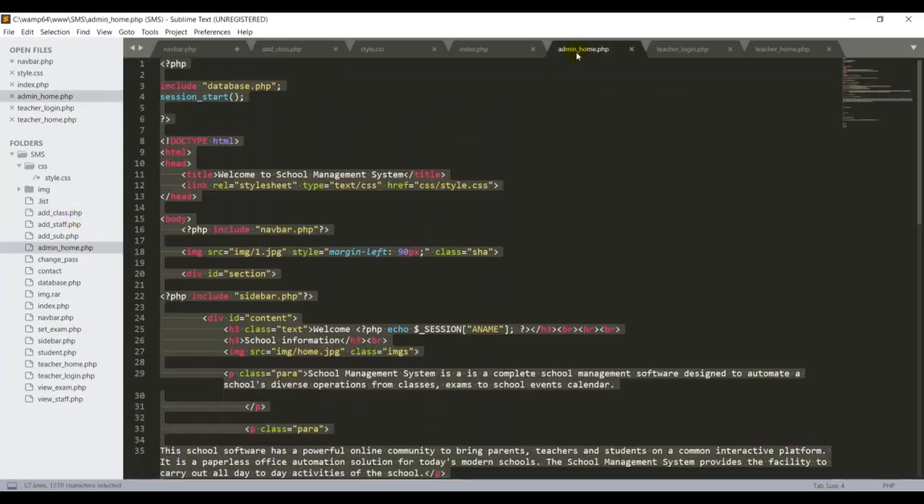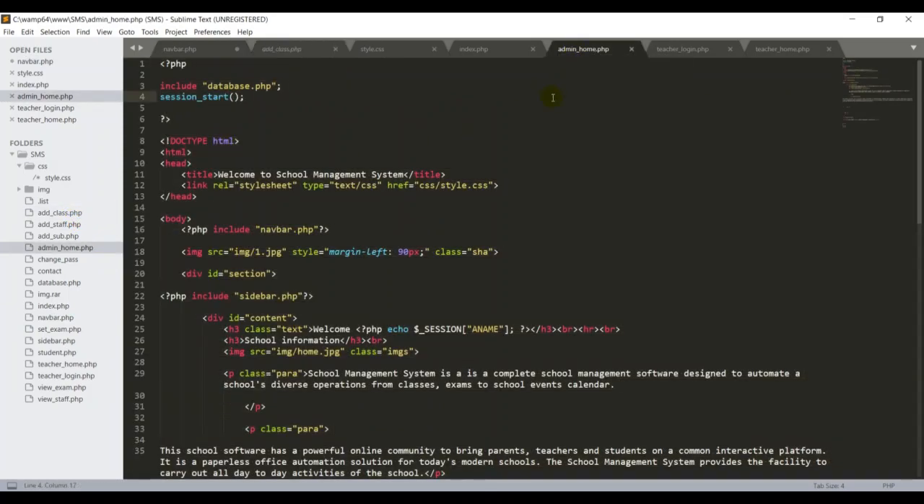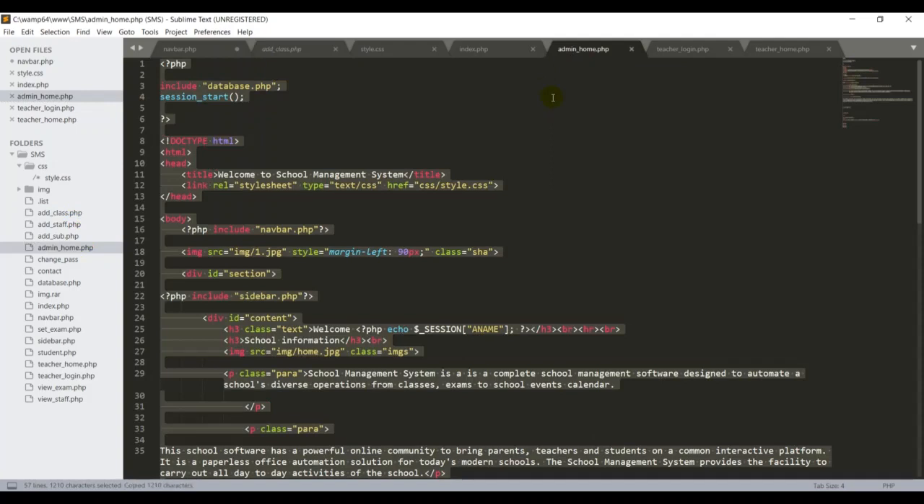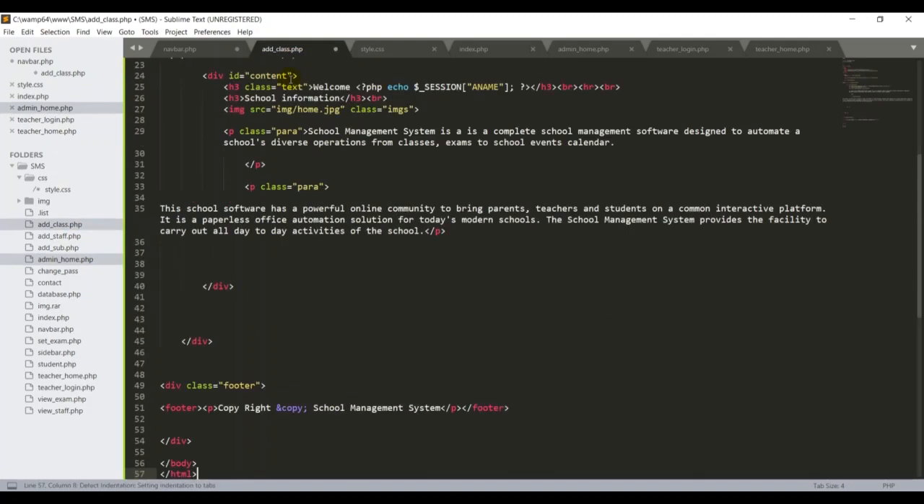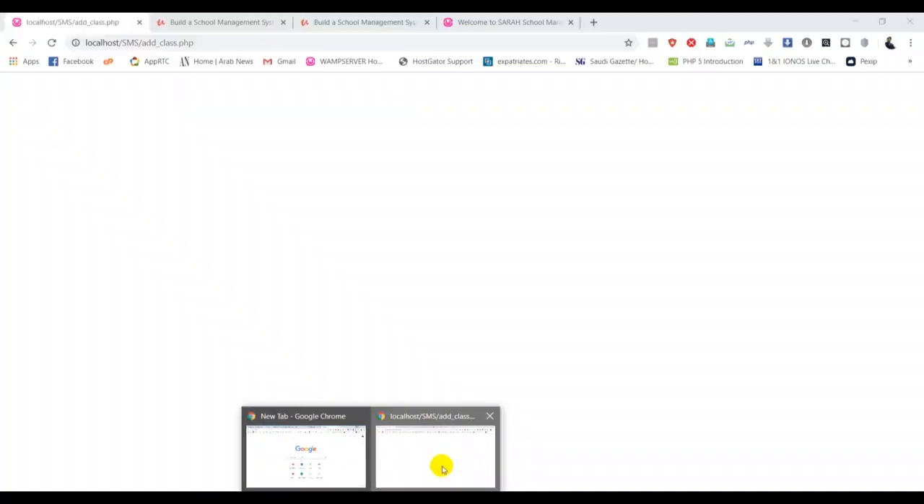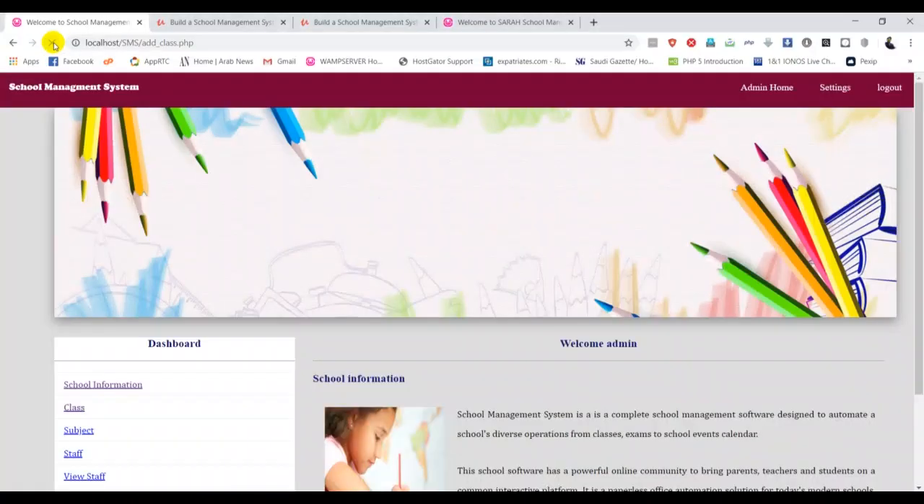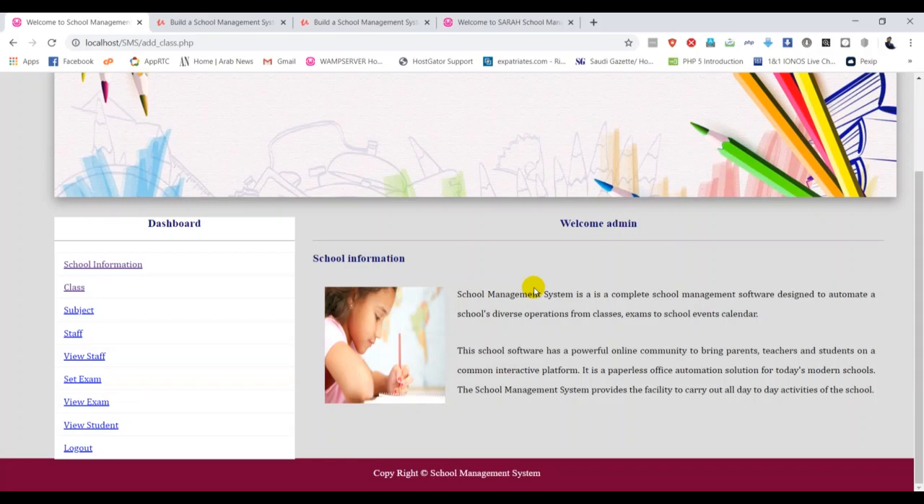I go back to my admin underscore homepage, press control A and control C. Then I come back to my admin underscore add underscore class dot php and paste all the code. Control S, then I go back to my project, and if I refresh, here we go. So that's got the same design.